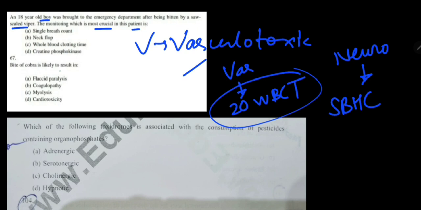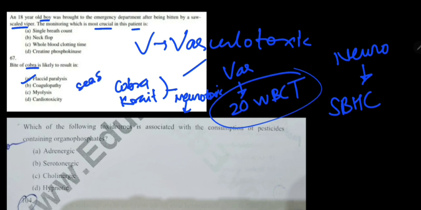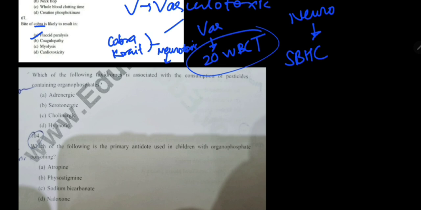Next question: bite of cobra is likely to result in flaccid paralysis, coagulopathy, myolysis, cardiotoxicity. Cobra, krait, these are your neurotoxic snakes. So they will lead to paralysis. So answer will be flaccid paralysis. Another elapid is sea snake, which leads to myolysis, but here they are asking about cobra, so answer will be A, flaccid paralysis only.